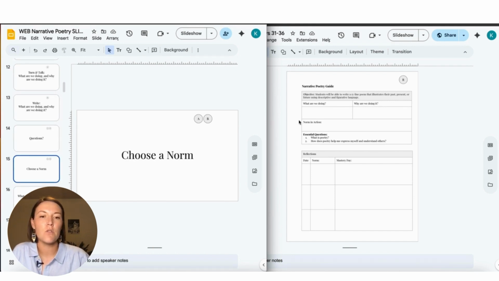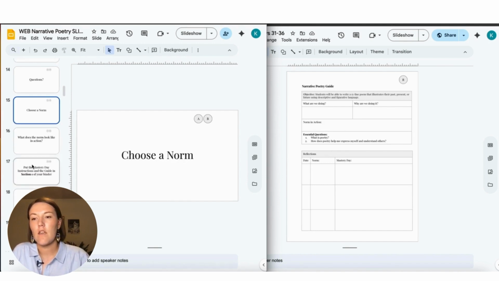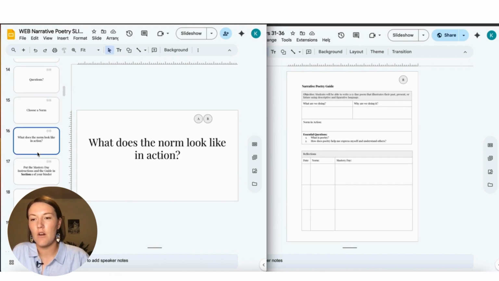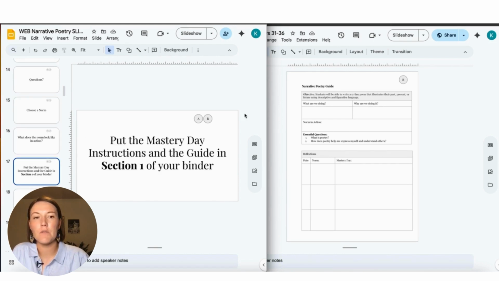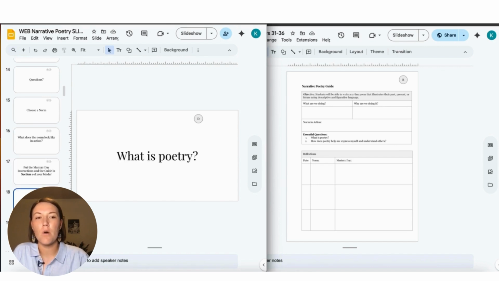And I want them to choose a norm and write down what it looks like in action here on worksheet B. And yeah, there's that part. And then I want them to put the Mastery Day instructions and this guide in section 1 of their binder. And then we're going to talk about what poetry is.